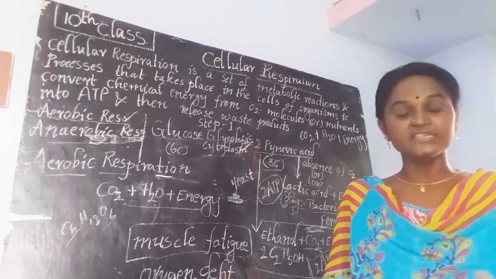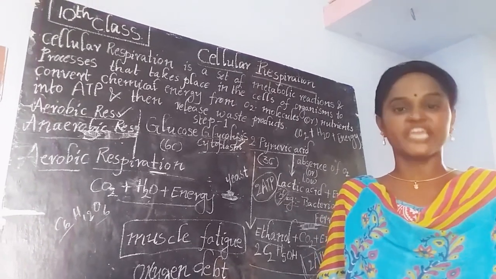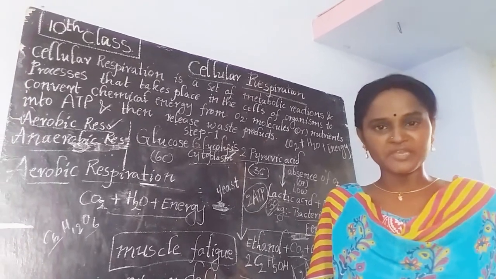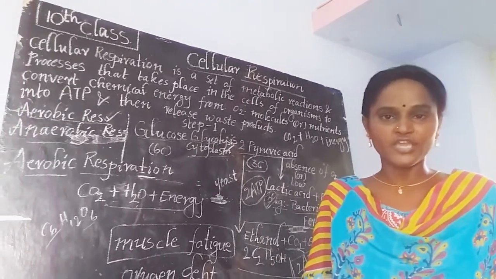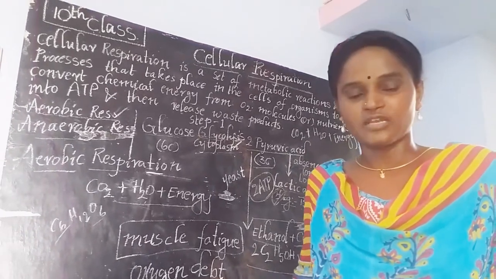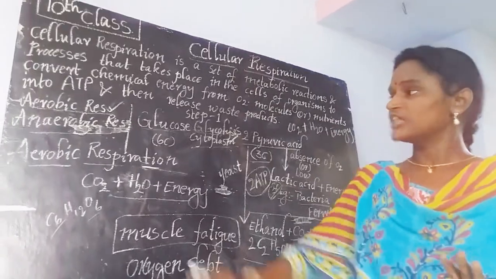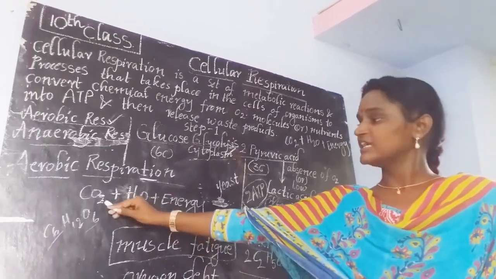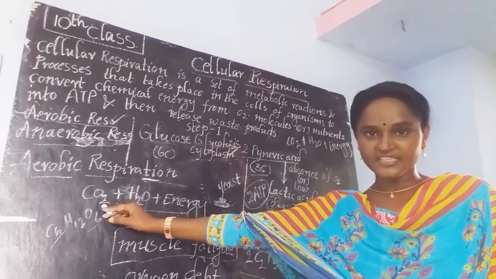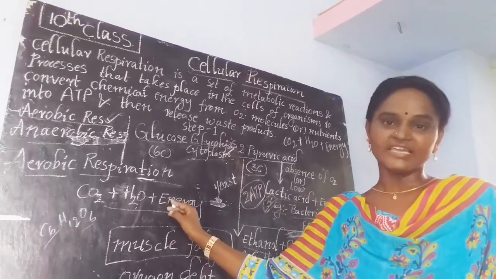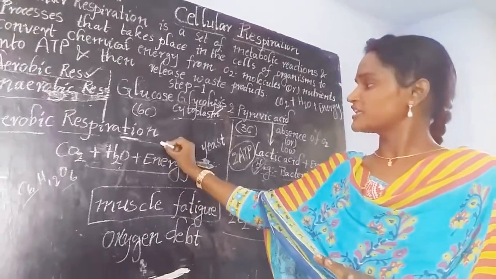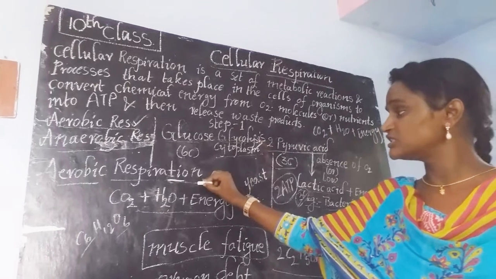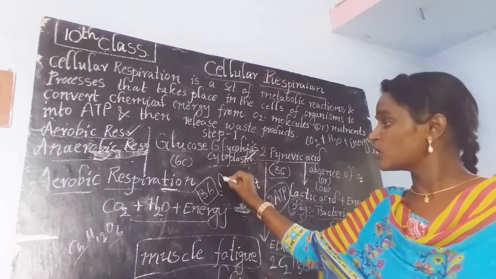And the third one is the electron transport chain. And the fourth step is phosphorylation. Okay, phosphorylation. Like this, in 4 steps, aerobic respiration is completed, and it gives products like carbon dioxide, water and energy. Here in aerobic respiration, more energy will be released, about 36 ATP molecules.